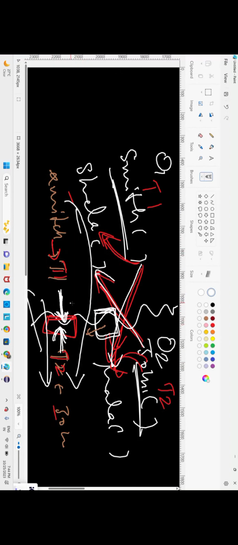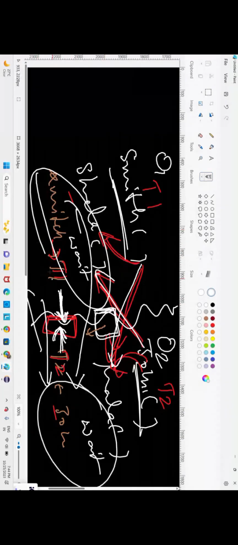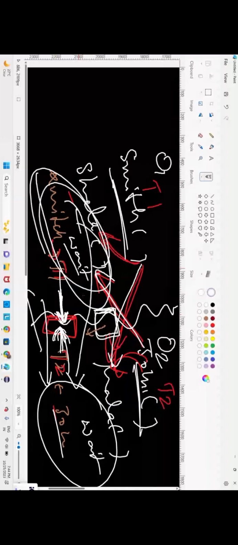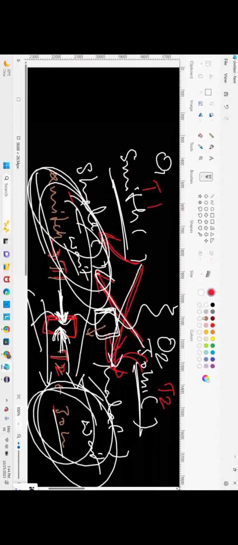What's happening? They are waiting. Smith is waiting. John is also waiting. They want to come out of this door, but they don't know whether Smith will come or John will come first, because Smith is thread 1 and John is thread 2. Whether thread 1 will enter and access the other class object, or thread 2 will enter and access the other object.